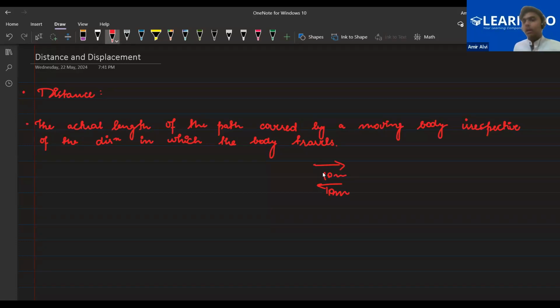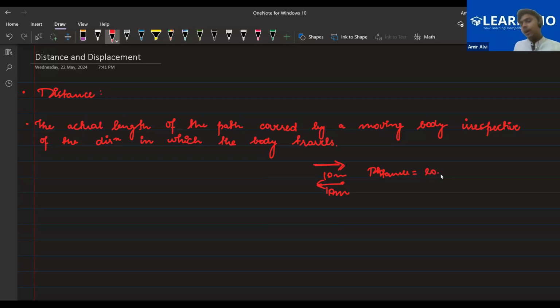Farhan said 0. Ayan said 20 meters. Nahid, 20.